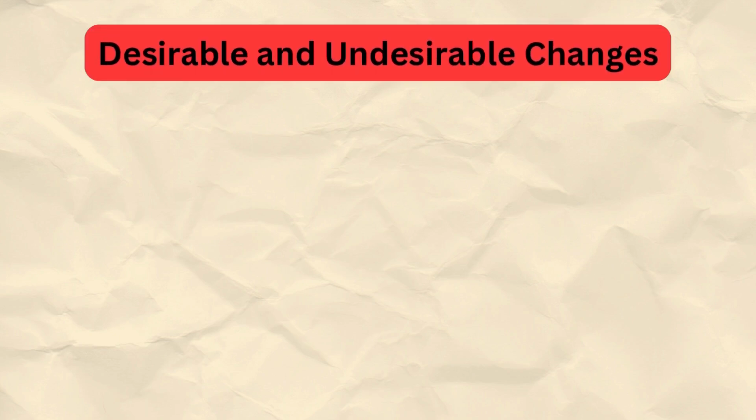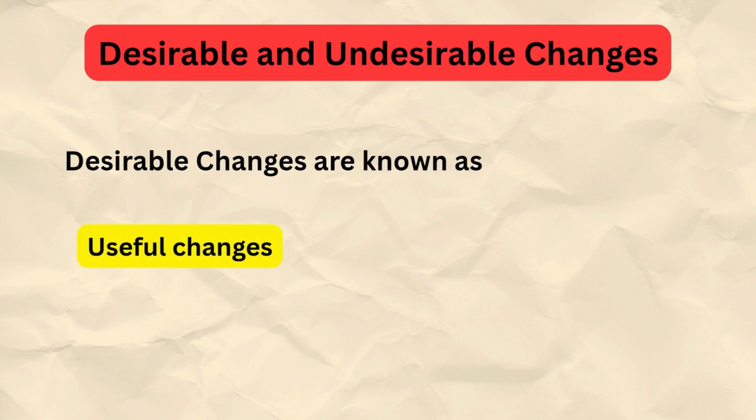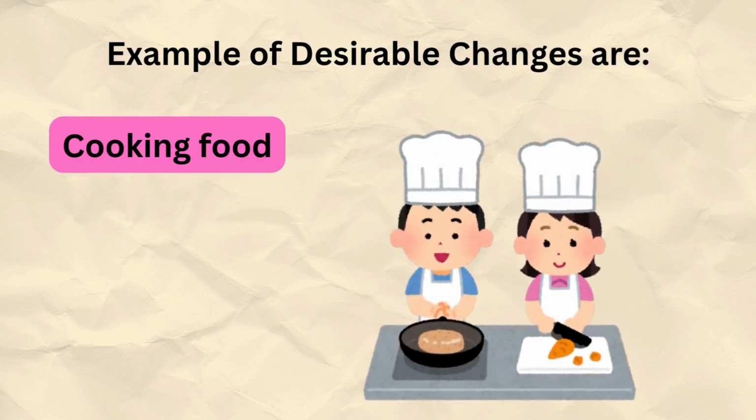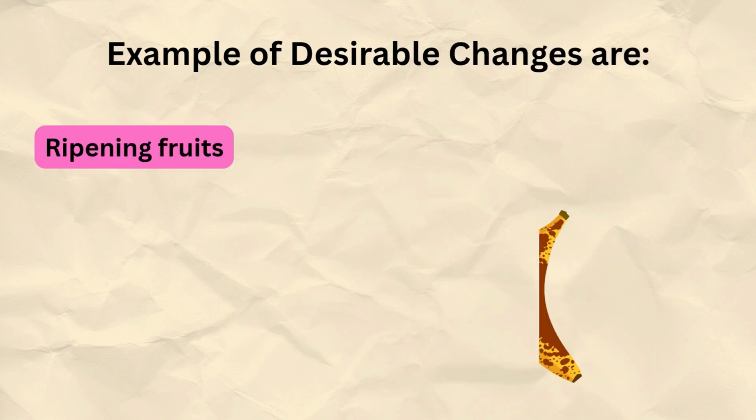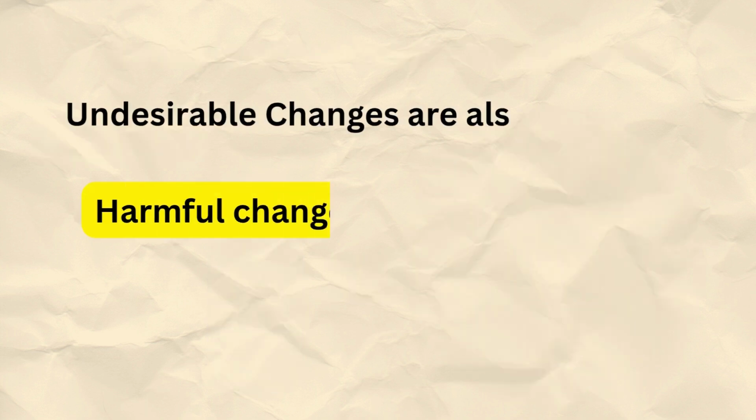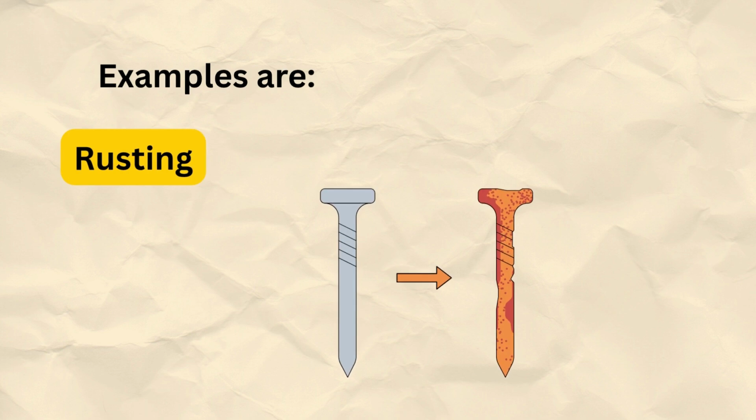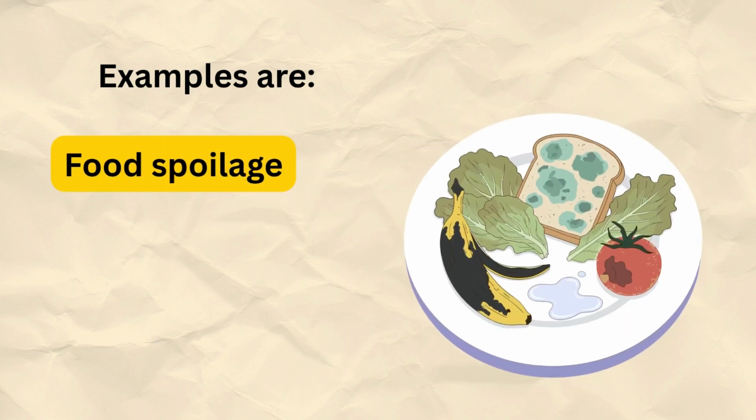Desirable and undesirable changes. Desirable changes are known as useful changes or changes we want. Examples of desirable changes are cooking food, ripening fruits, making curd. Undesirable changes are also called harmful changes or changes we don't want. Examples are rusting, food spoilage, milk turning sour.